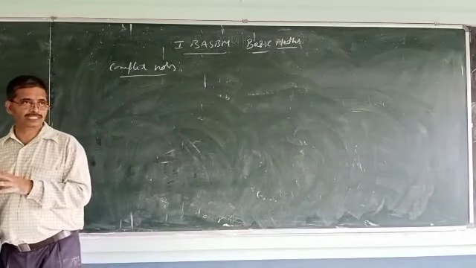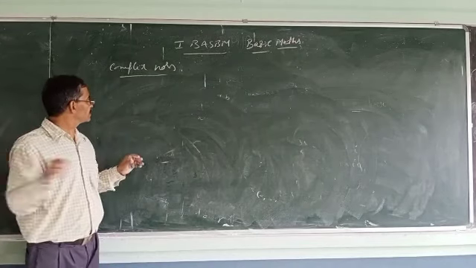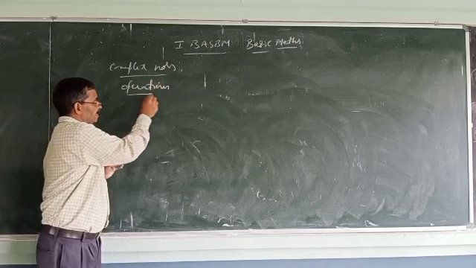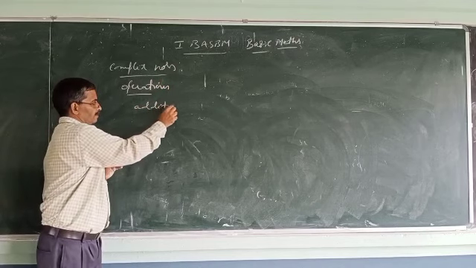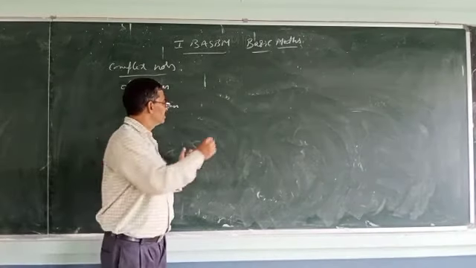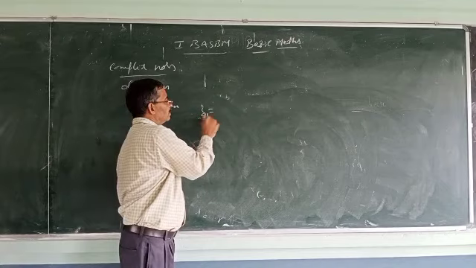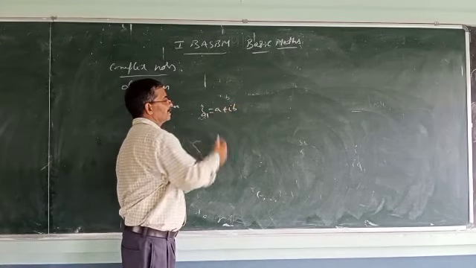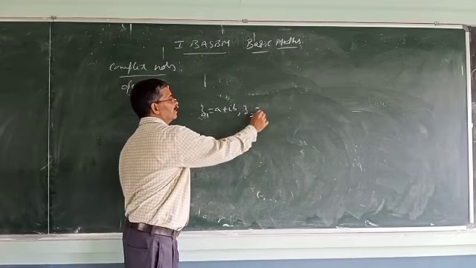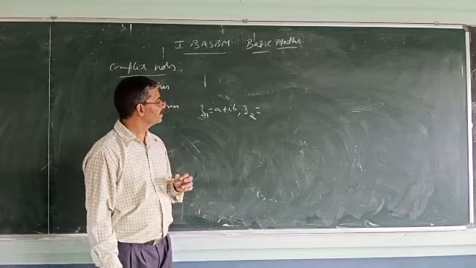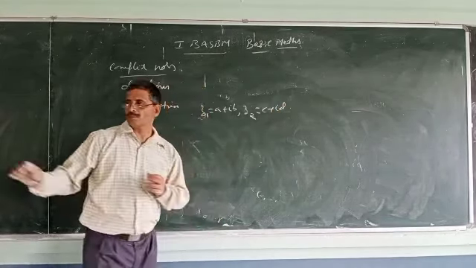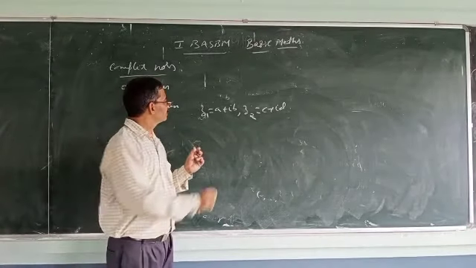So operations, as far as complex numbers are concerned. Addition. If you have two complex numbers, say z1 equal to a plus ib, another z2 equal to c plus id. How to add z1 and z2? So what is z1 plus z2?